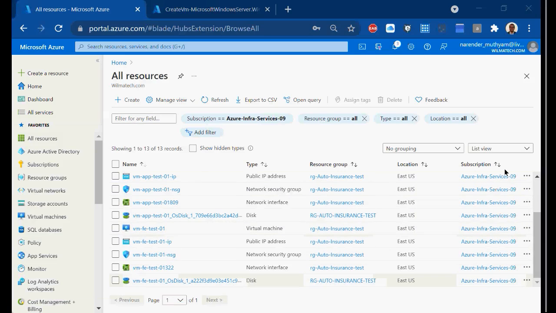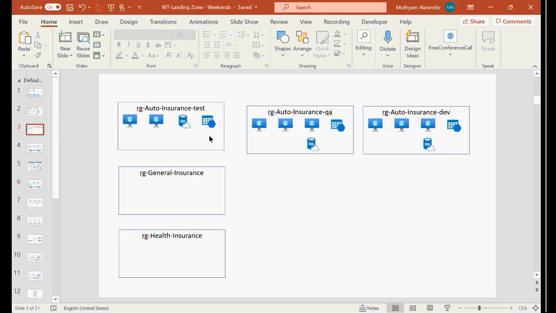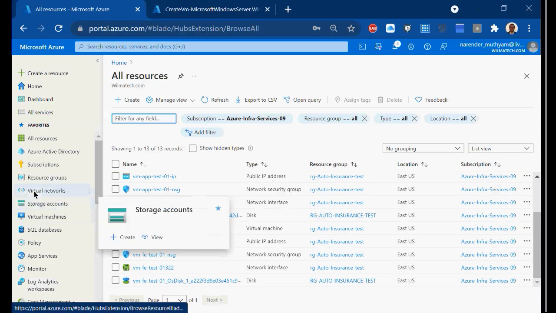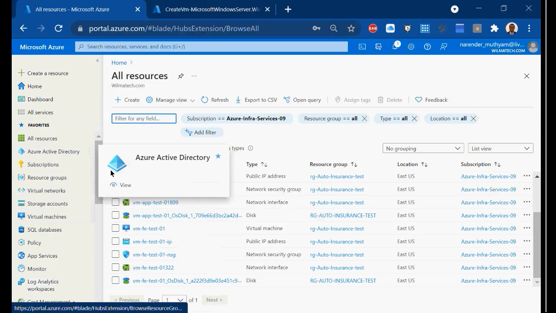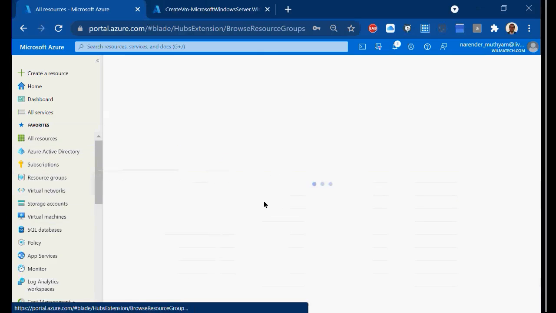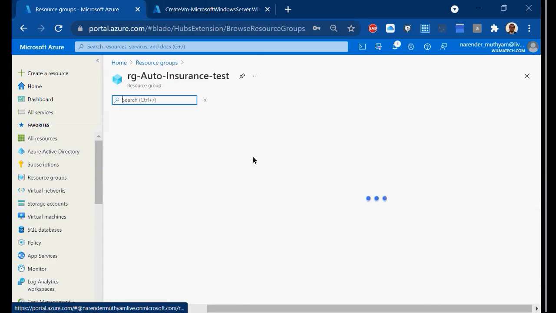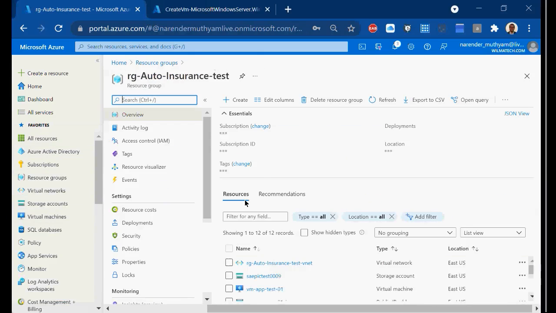So this way I have built my environment. After building this environment, what I will do, I will give it access to the developers team, right? So there is a team called developers, and for those guys what I will do, I will give access, and then they will do their deployments and whatever work they want to do with the environment, they will do it.